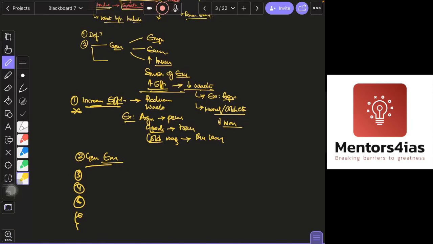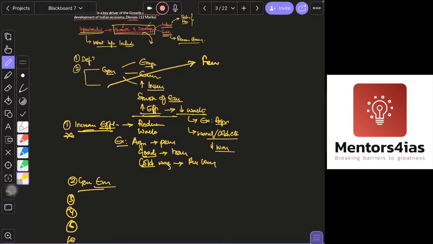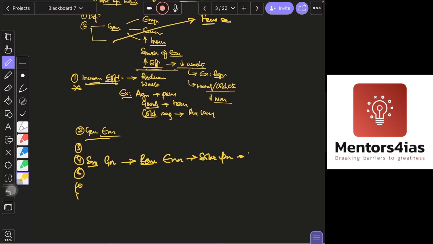So general, then you can take a few sectors as an example, or you can add it within that. So it will lead to sustainable growth. For example, investing in renewable energy like solar panels will reduce demand for what? Demand for fossil fuel. So reduces import. Increase savings, more savings, more investment, like that. So this is how you are able to write.